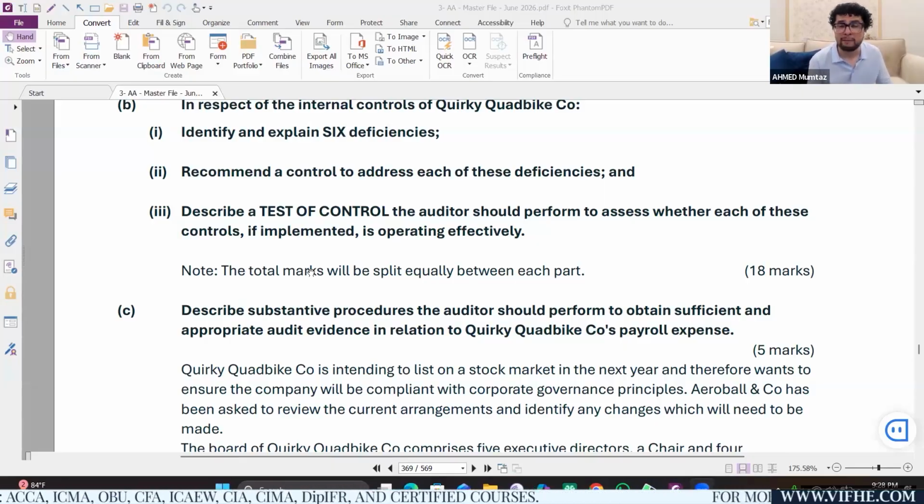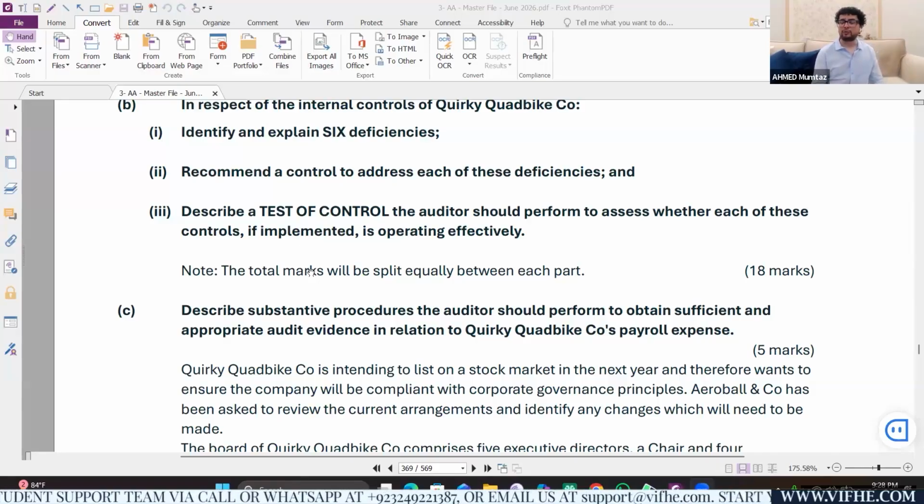Maybe you will make a comparison with the last year, and if there are unusual fluctuations, you need to investigate them. I'm talking about analytical procedure. For a sample of employees, including the directors, you can always recalculate certain payroll amounts. For the accruals, you can always check out the post year end bank statement and cash book in order to confirm the same amount was eventually paid.